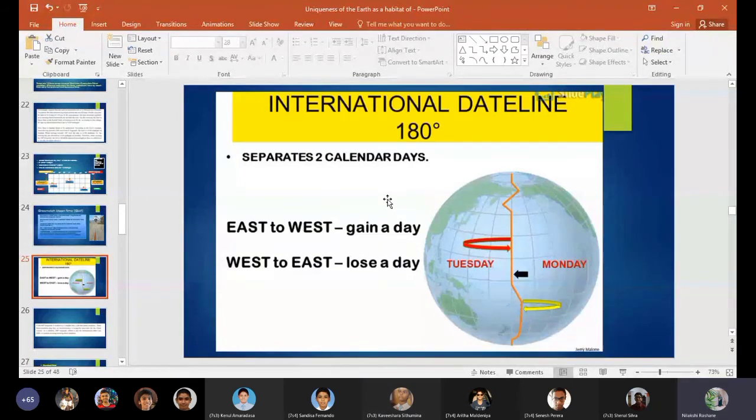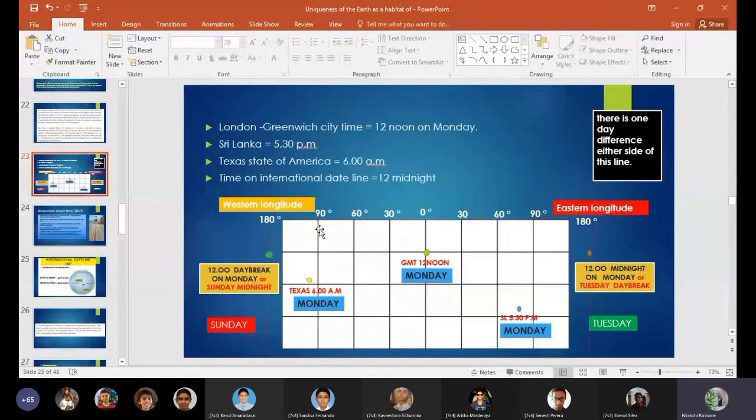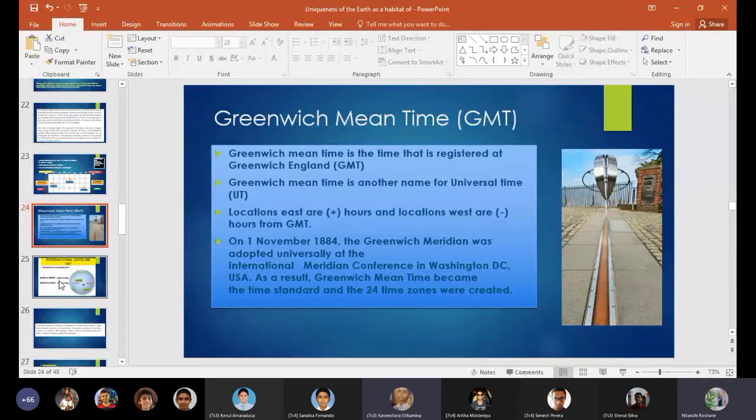So earlier we discussed the Western countries will experience the sun later, and the Eastern countries will experience the sun earlier, due to rotation. Teacher, in this one, it shows that the western 180 degrees longitude is Sunday and the eastern longitude is Tuesday. So there's a 2 day time difference now.